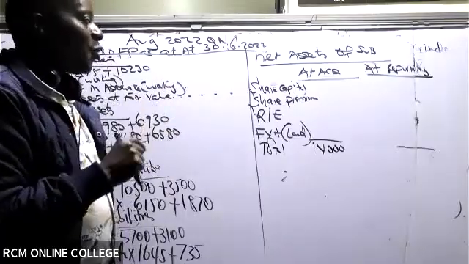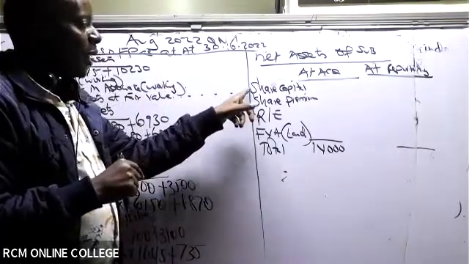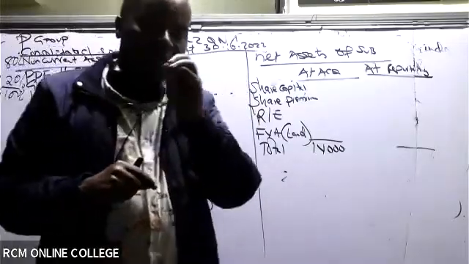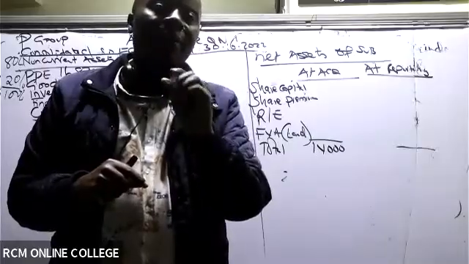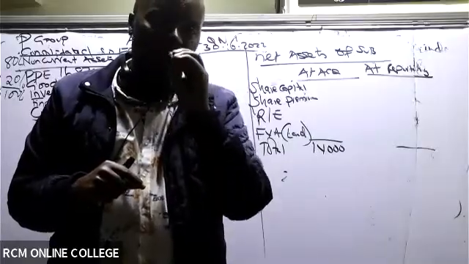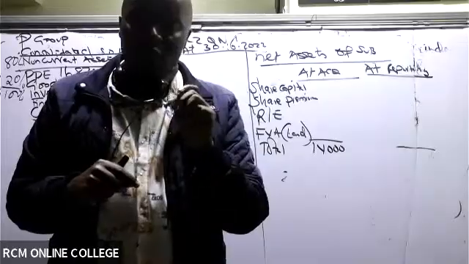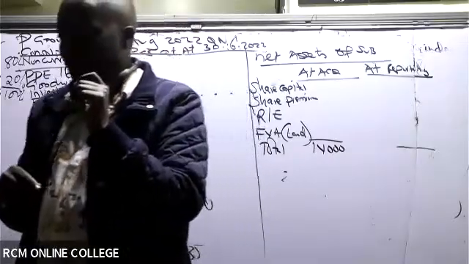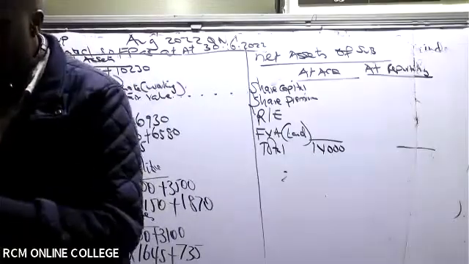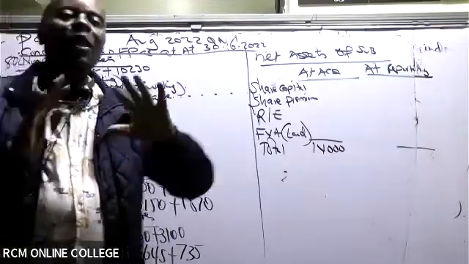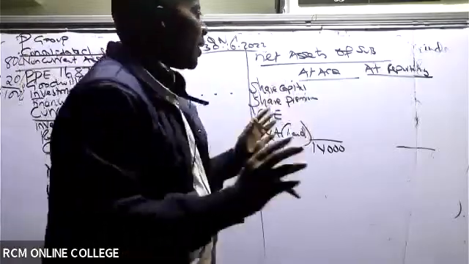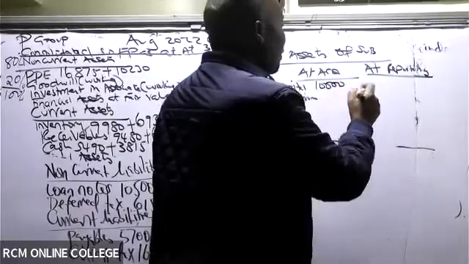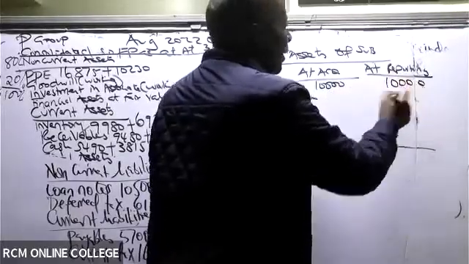So can you be kind to Mwalimu here and read for me the share capital? What is the share capital of the subsidiary? Not of the parent. Here we are looking at the net assets of the subsidiary. Go to that equity column. So share capital of the subsidiary is 10,000, isn't it? What do you know about share capital? It doesn't change. So share capital at acquisition will be 10,000, and at reporting will be 10,000.